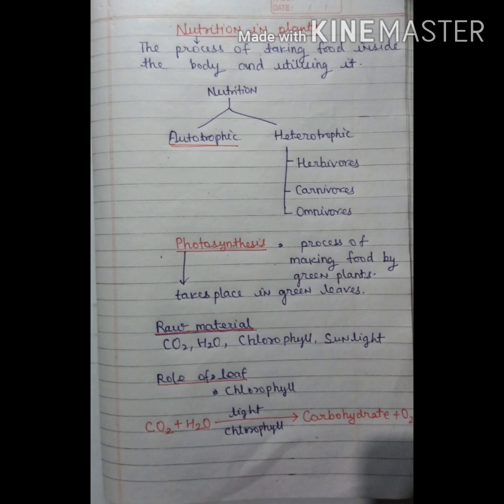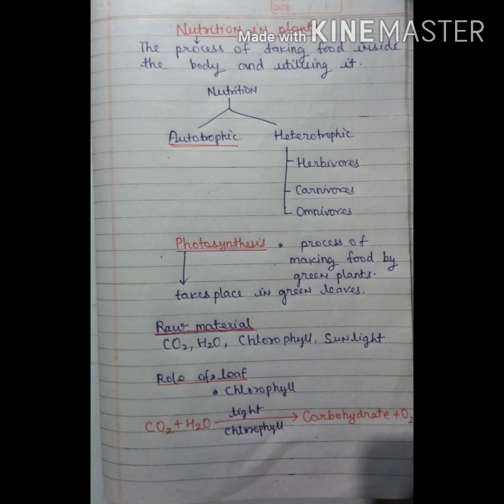Next I told about the mode of nutrition. So there are two modes of nutrition. Different plants and different animals take their nutrition in different ways. They all do not take nutrition by the same method. On this basis, nutrition is divided into two parts: autotrophic nutrition and heterotrophic nutrition. In autotrophic nutrition, the organism can make its own food by itself, and in heterotrophic nutrition the organism cannot make its own food.